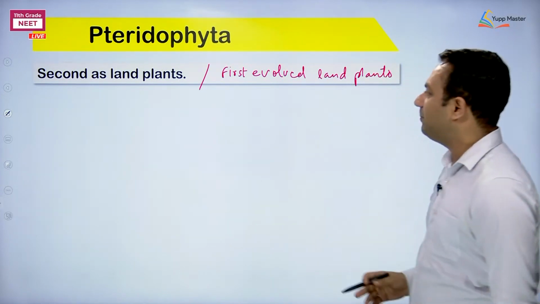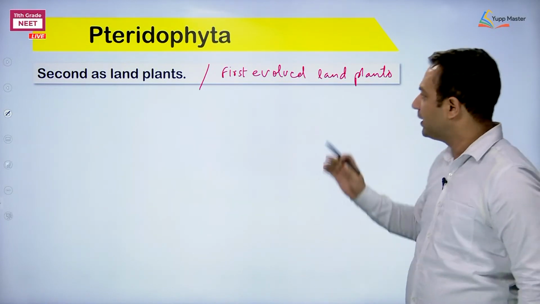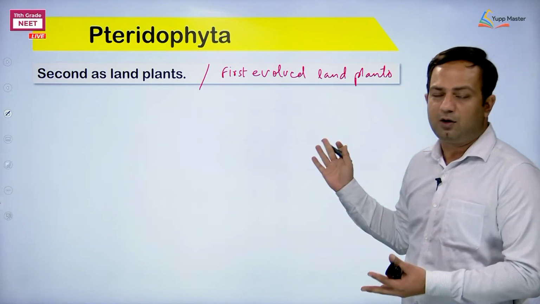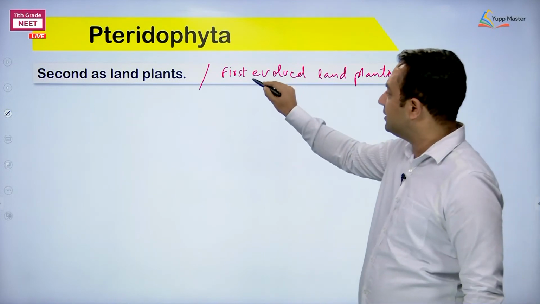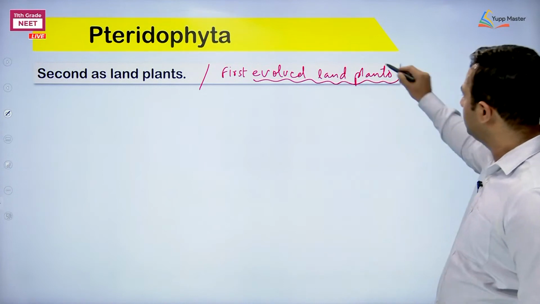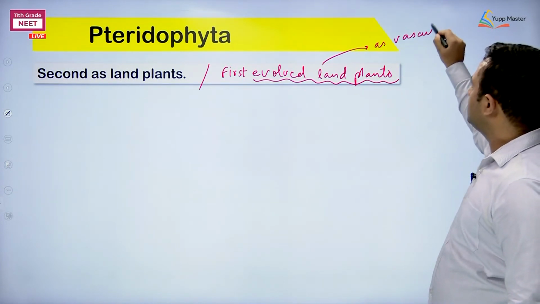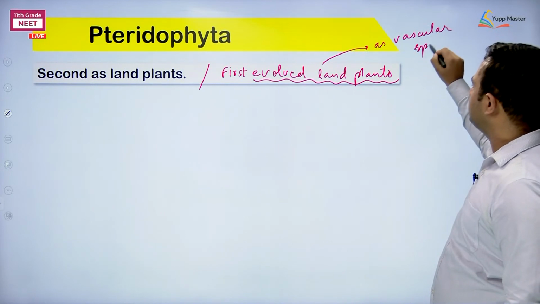So the first evolved land plant... the first land plants were Bryophyta, the second is obviously Pteridophyta, but they are considered to be evolved. Why am I writing them as evolved? Because they have vascular tissues, and a vascular sporophyte is present.